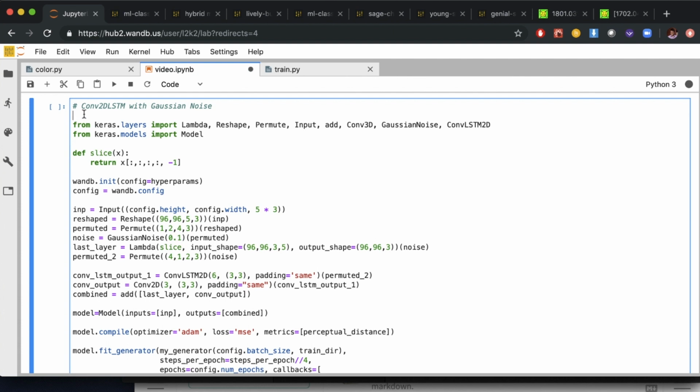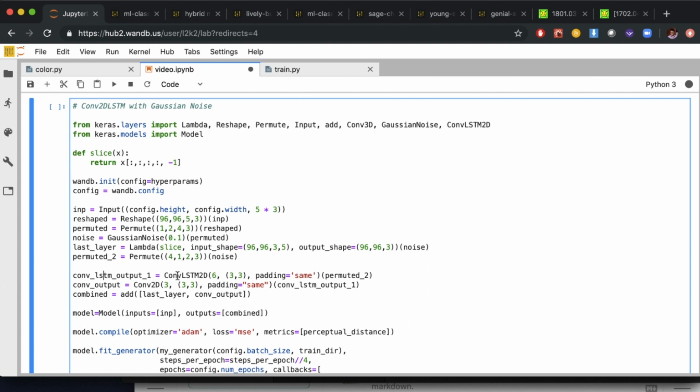And so there's a layer we can use that's perfect for this situation, which is called a Convolutional LSTM 2D. This is just like the LSTMs that we talked about in a previous video, but at each step, instead of doing essentially a dense layer, it's doing a convolution. So it's perfect for this video case, and you can actually add it with just one line here.